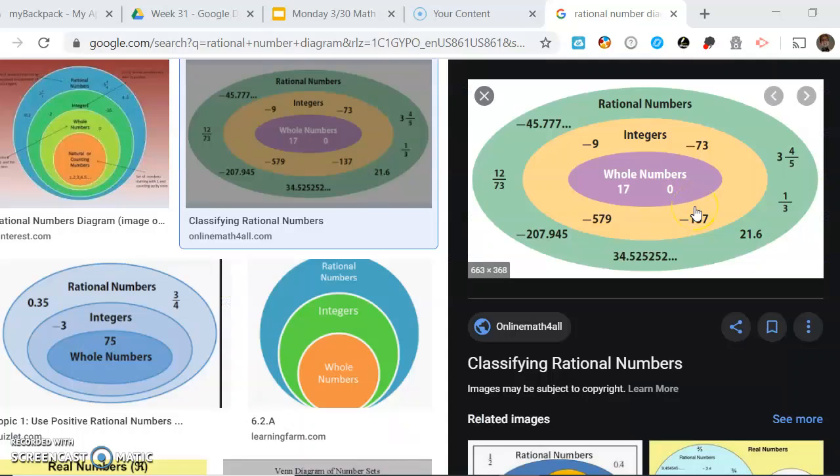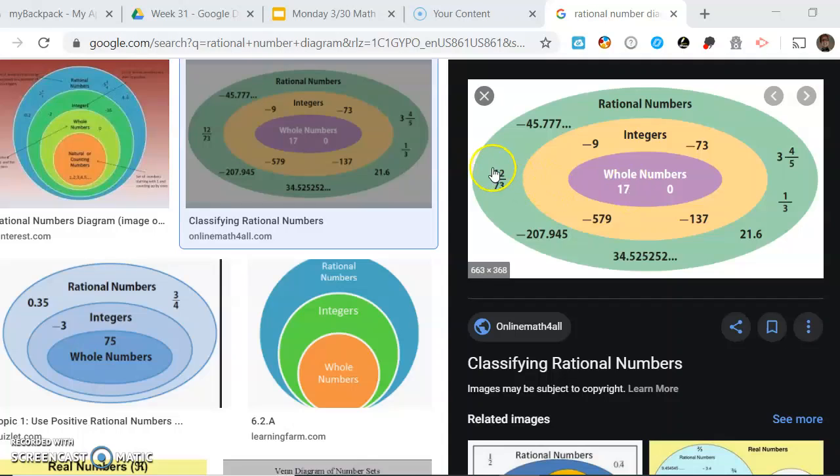I didn't put any of these in the PowerPoint because I didn't want to overwhelm you with pictures, but here's another way to look at this. So whole numbers, 17 and 0. The orange integer circle includes all of these negative numbers as well as the whole numbers. So everything inside of the orange circle, including the purple circle, are integers. And then the green circle is even bigger. Everything inside of rational numbers is a rational number. So that includes all these integers and all these whole numbers.